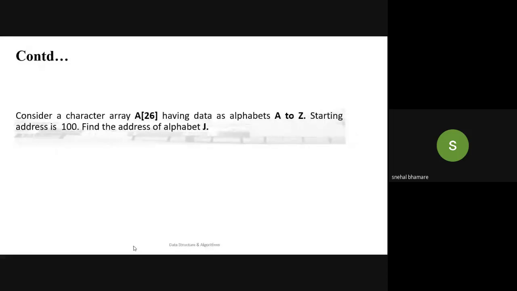Is it the sixth index? No, right, the ninth index. J is the 10th element, but we store the first element at the 0th index, so J will be stored at the ninth index, right? So calculate its address. You have all the values.